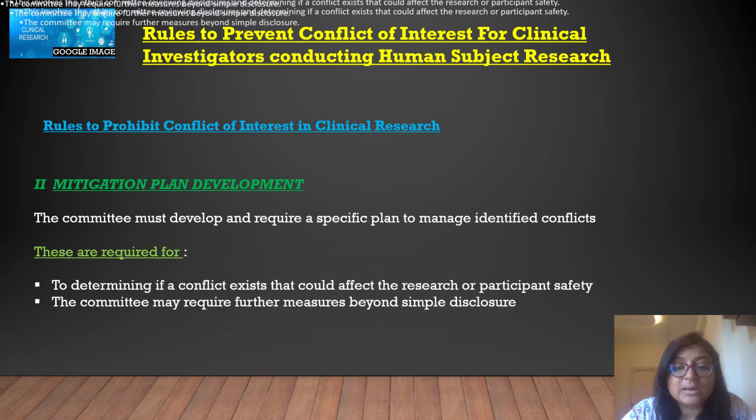These plans are required to determine if a conflict exists that could affect the research or participant safety. The committee may require further measures beyond simple disclosure. Sometimes not only the normal disclosures give all the details, so they must have plans to find out beyond the disclosures given by the individuals involved in the clinical research.